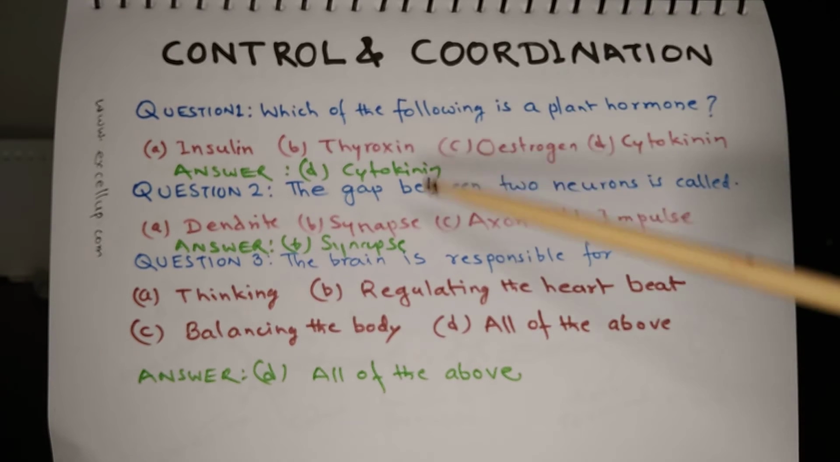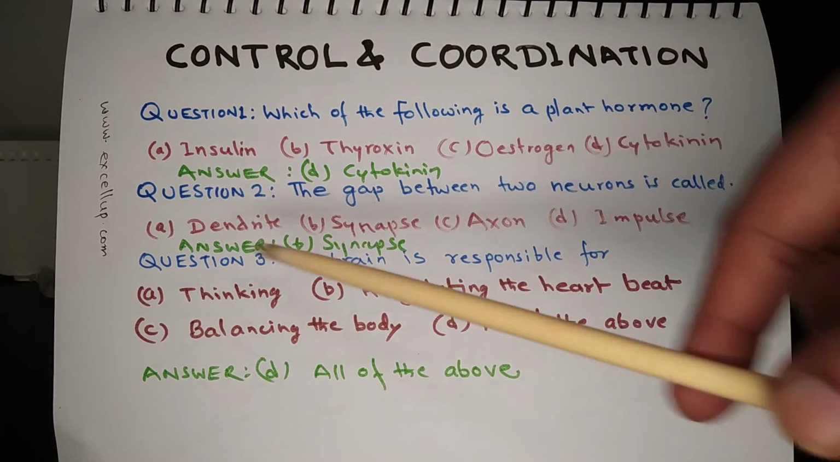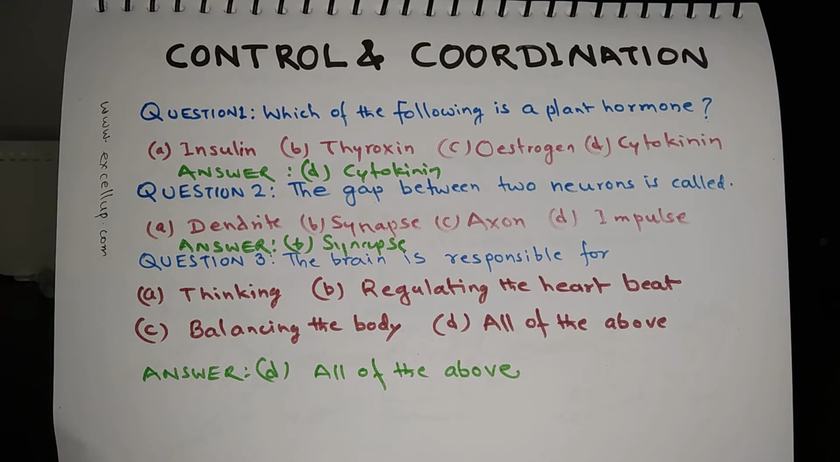Question 2. The gap between two neurons is called, the options are A. Dendrite, B. Synapse, C. Axon, and D. Impulse. So impulse is not a part of a neuron, but rather it's an action, and the answer is B. Synapse.